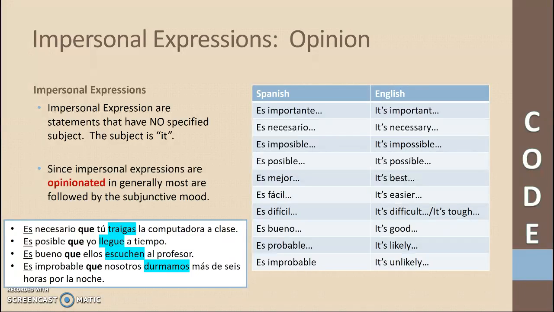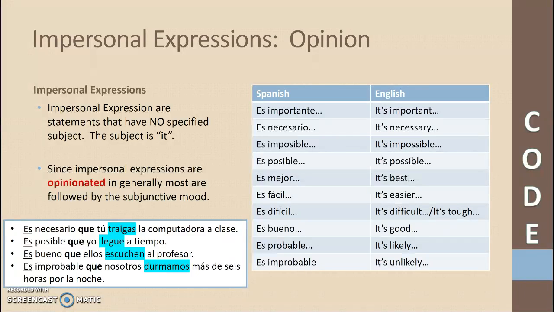So why are these impersonal expressions? Well, impersonal expressions means that there is no specified subject. The subject is it. It's important. It's necessary. It's impossible. It's best. It's good. It's unlikely. There's not a specific subject. That's all impersonal means. But again, because these statements indicate an opinion, they are always followed up by the subjunctive mood. So let's look at the examples.